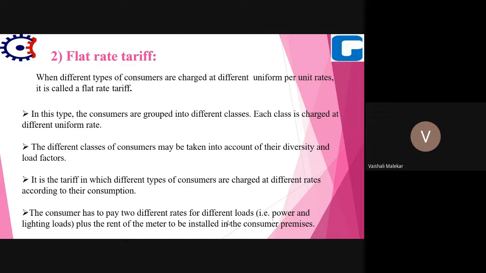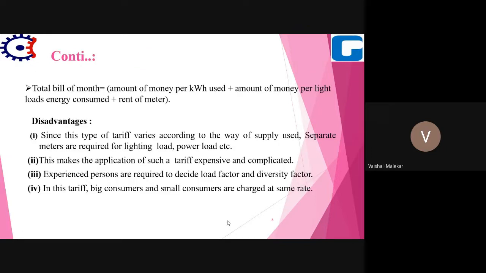So the total bill of the month will be the amount of money per kilowatt hour used plus the amount of money per light load energy consumed plus the rent of the meter. So it will include kilowatt hours, then the cost for light loads, and also the rent of the meter.